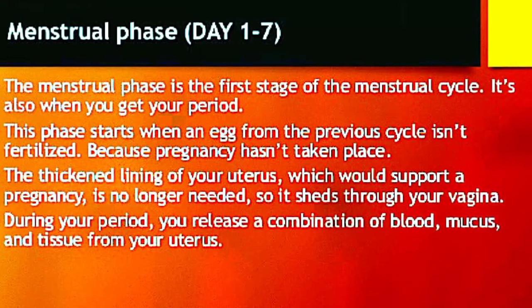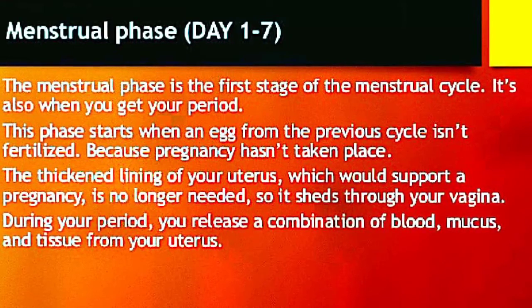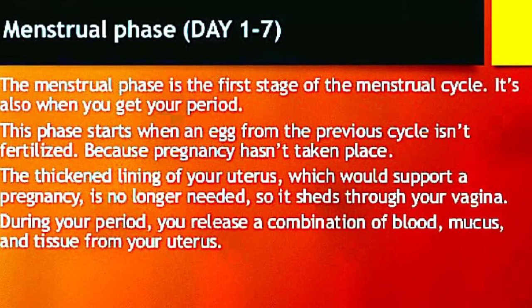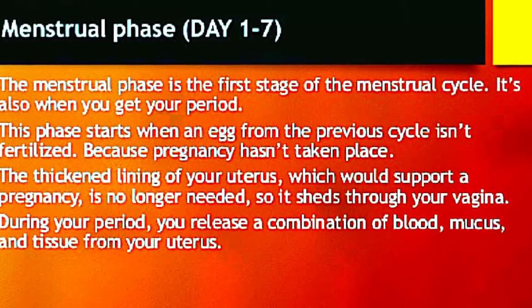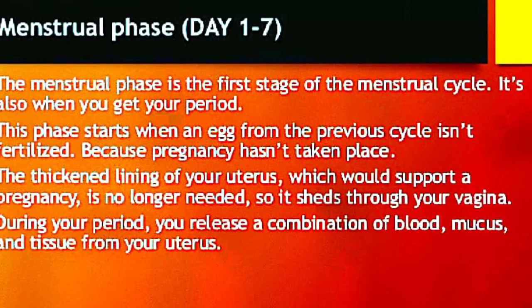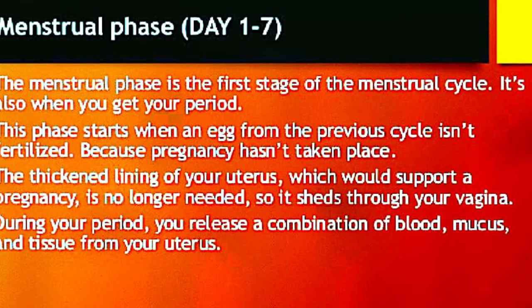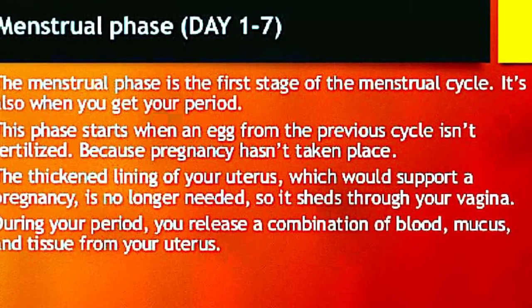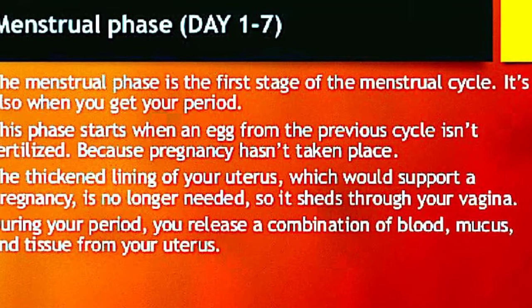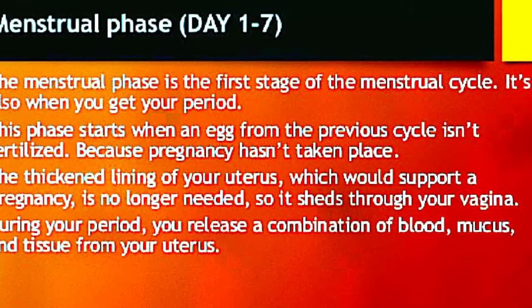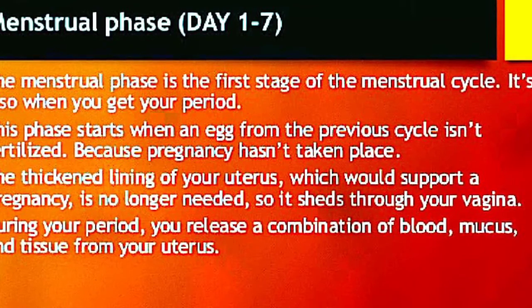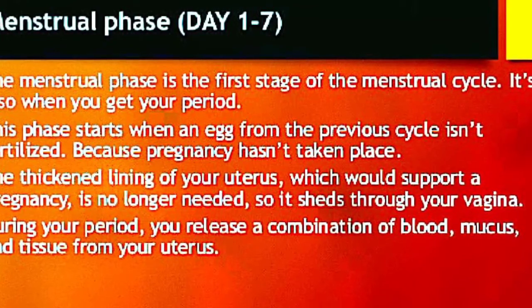First phase, that is the menstrual phase. The menstrual phase is the first stage of the menstrual cycle. It is also when you get your periods. This phase starts when an egg from the previous cycle is not fertilized because pregnancy hasn't taken place. So when the thickened lining of the uterus, which will support the pregnancy, is no longer needed, it sheds through the vagina. During this process, a combination of blood, mucus, and tissue will flow out from the uterus.